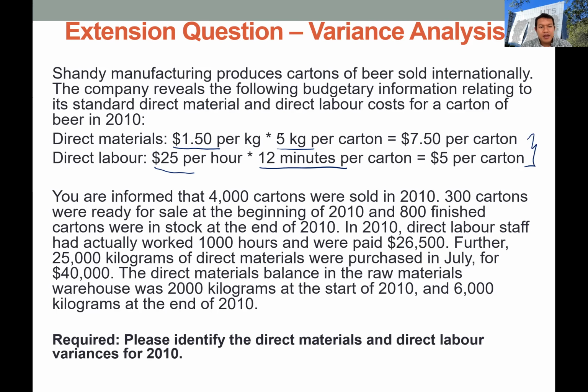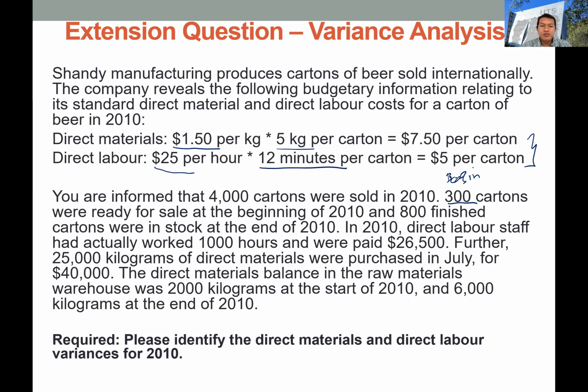In the actual performance, we know that 4,000 cartons were sold in 2010 and 300 cartons were ready for sale at the beginning of 2010. So this is basically the beginning finished goods inventory.